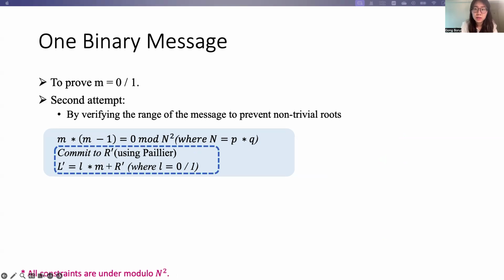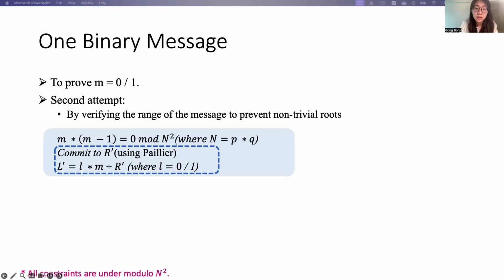So to prevent the prover from using these non-trivial roots, we let the verifier verify the range of the message. To be more specific, we first let the prover choose a randomness R prime from a relatively small range compared with the non-trivial roots.